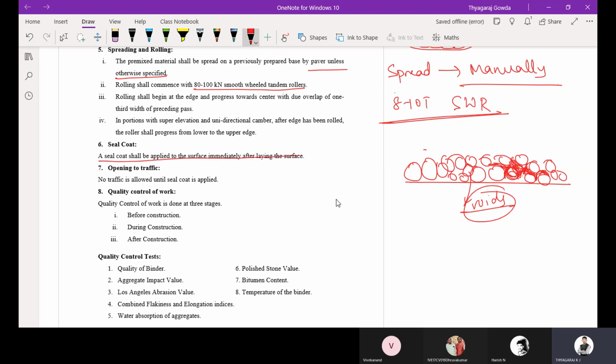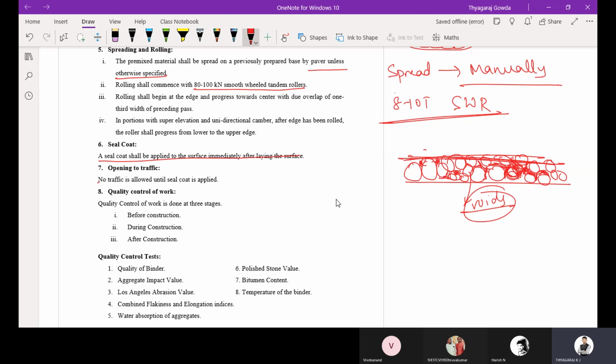As soon as you lay this OGPC, a seal coat is applied in such a way that the voids of the OGPC are sealed. That's why it is called seal coat. As soon as the OGPC is laid, you apply a layer of seal coat, which will fill the voids between the aggregates. Is it clear? I will also show the various types of seal coats.